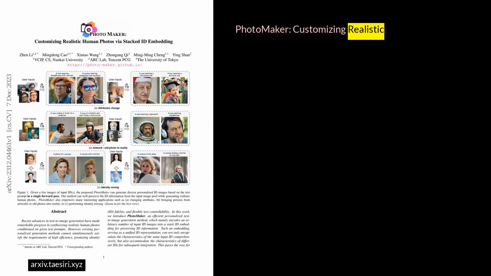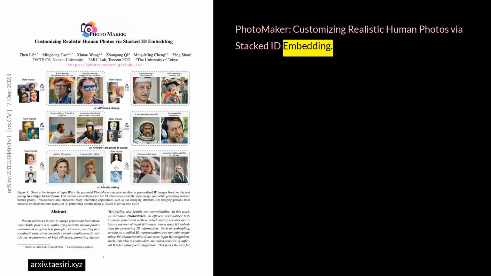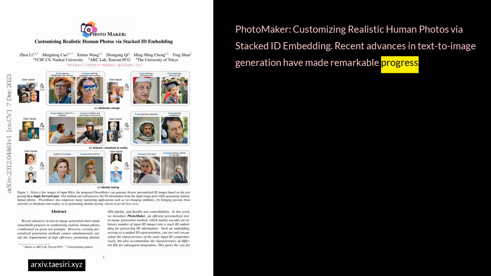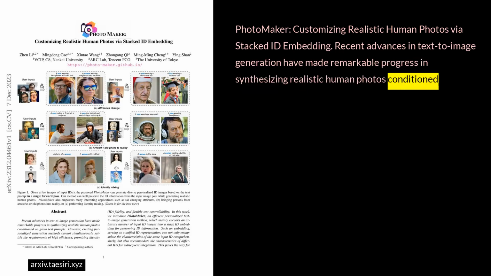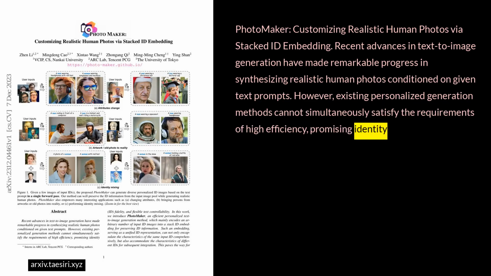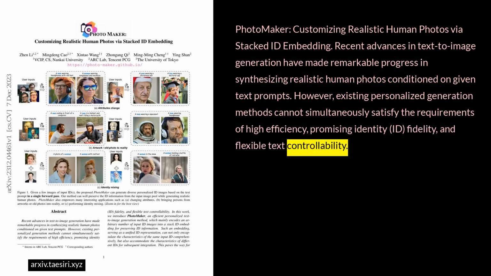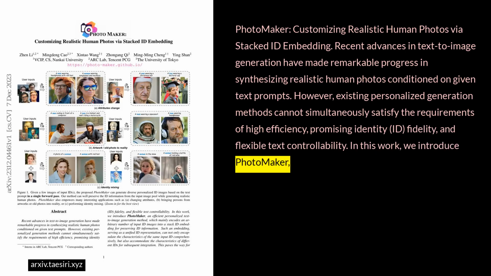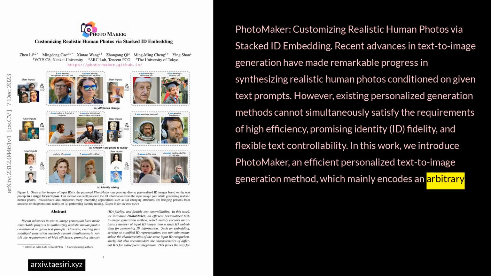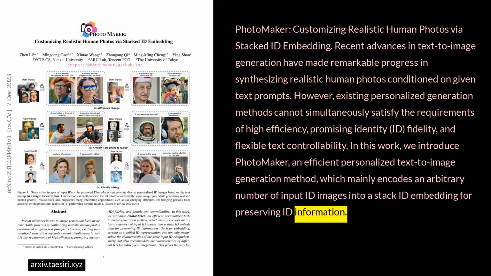PhotoMaker: Customizing realistic human photos via stacked ID embedding. Recent advances in text-to-image generation have made remarkable progress in synthesizing realistic human photos conditioned on given text prompts. However, existing personalized generation methods cannot simultaneously satisfy the requirements of high efficiency, promising identity, ID fidelity, and flexible text controllability. In this work, we introduce PhotoMaker, an efficient personalized text-to-image generation method, which mainly encodes an arbitrary number of input ID images into a stack ID embedding for preserving ID information.